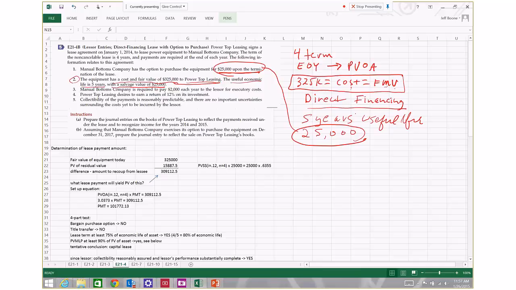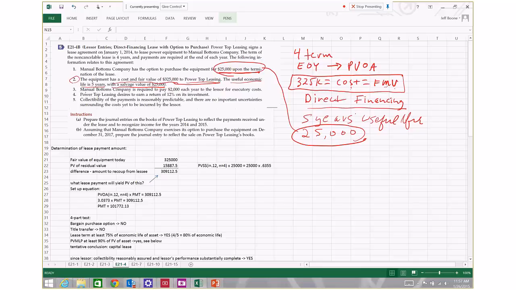Since it is not a bargain purchase option, we can essentially ignore it whenever we do the present value of the minimum lease payment calculations, because it's not going to be considered a component of minimum lease payments. It's an option to purchase the equipment at fair market value.